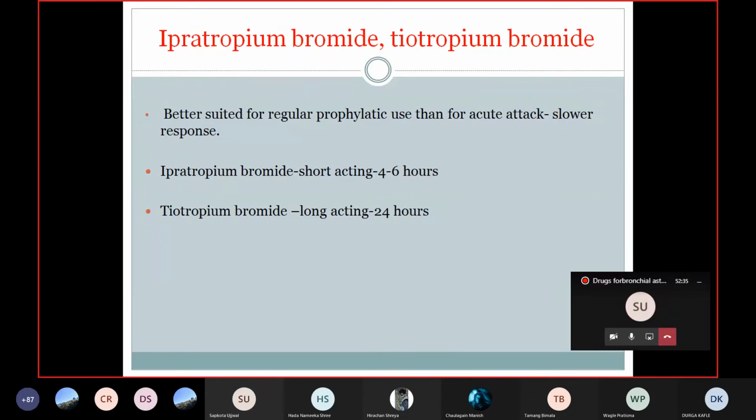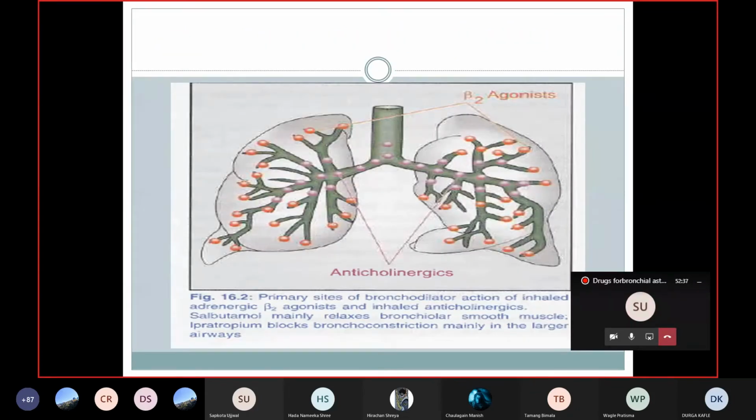Are you clear about this? What is the rationale of combining beta-2 agonist with anticholinergic drugs like ipratropium bromide and tiotropium bromide? Yes, ma'am. So you should note all these things.